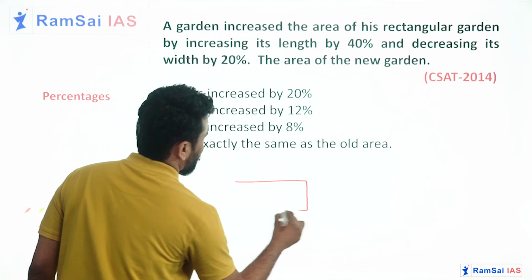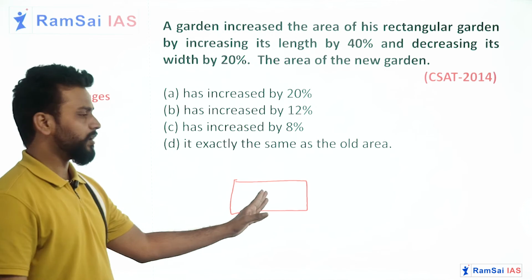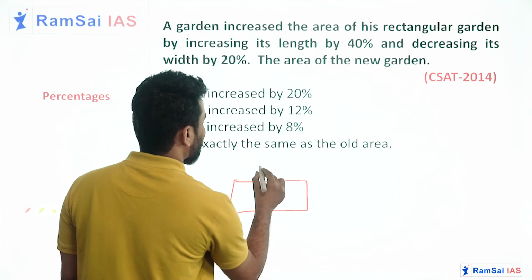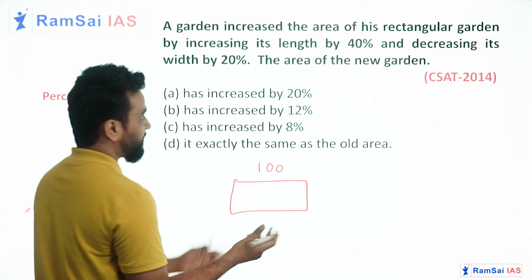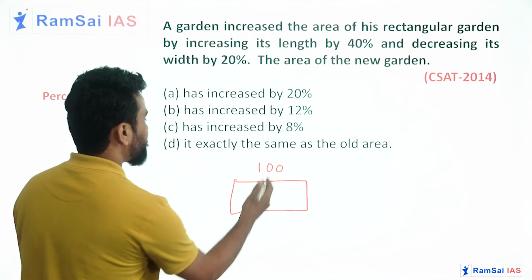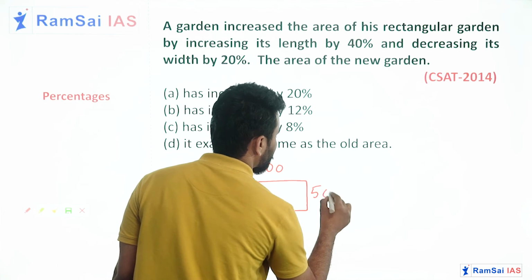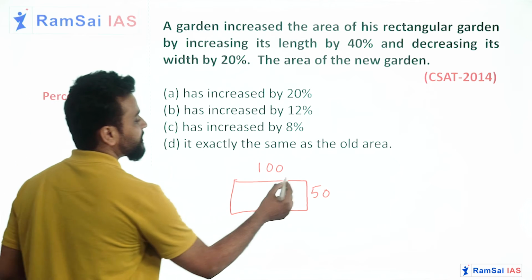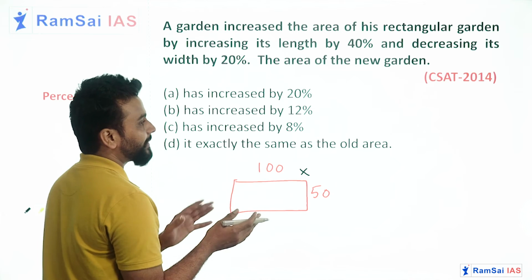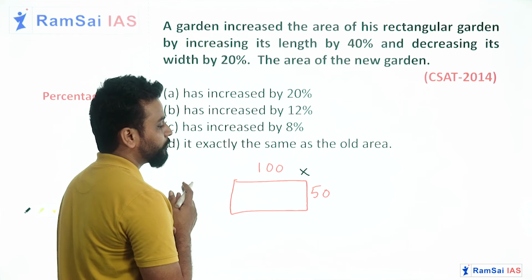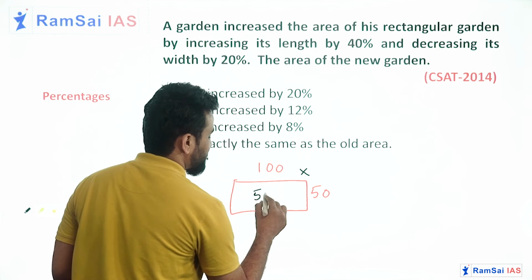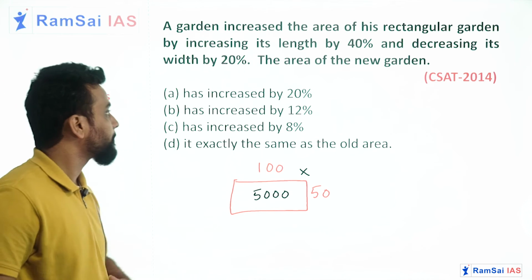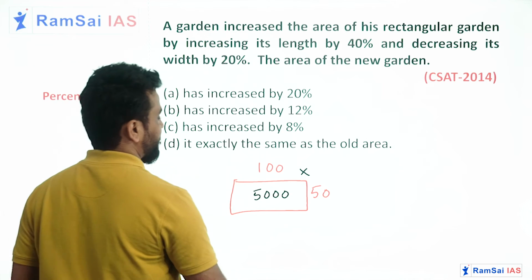Just imagine this is the original garden, which has a length of 100 units and a width of 50 units. So its area will be how much? Area of a rectangle is the product of length and breadth. 100 into 50, 5000 is the area of the first garden, the original garden.